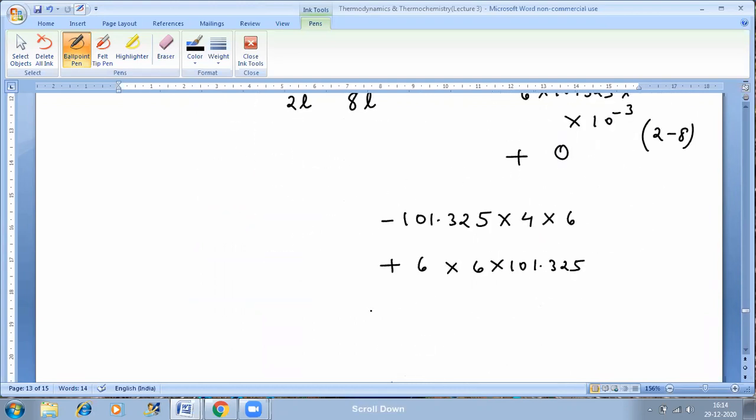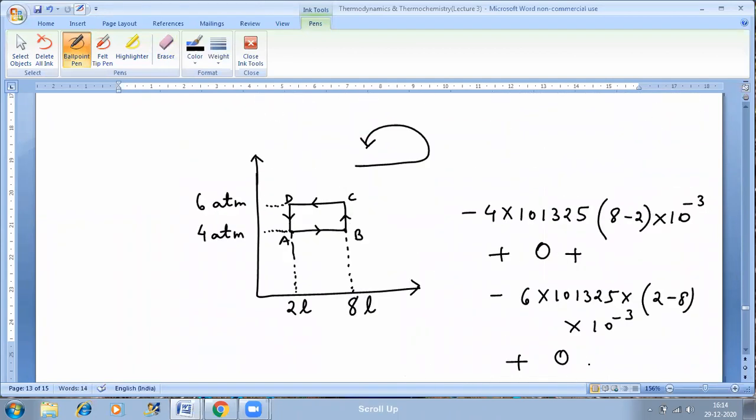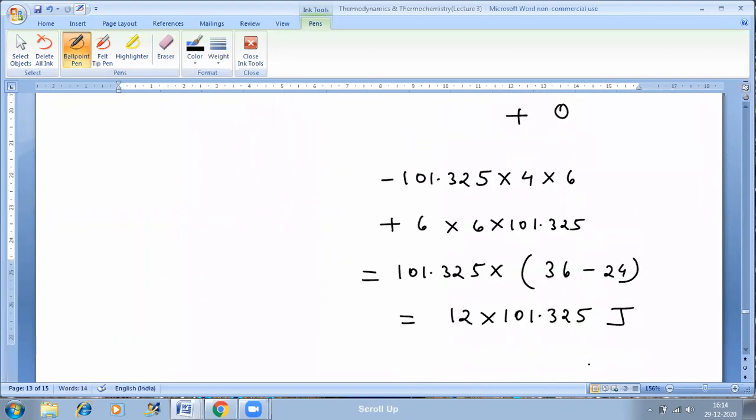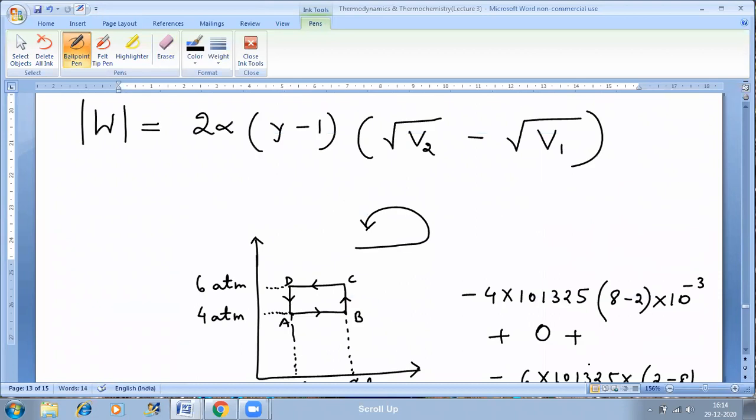So let's see what we are getting here. If I solve this, what will I get? 101.325 will be common, 36 minus 24. So this is a positive value. This will be the value of work done for this entire cycle. So you can see that this is a positive value. So anti-clockwise is a positive value. That's what we did just now.